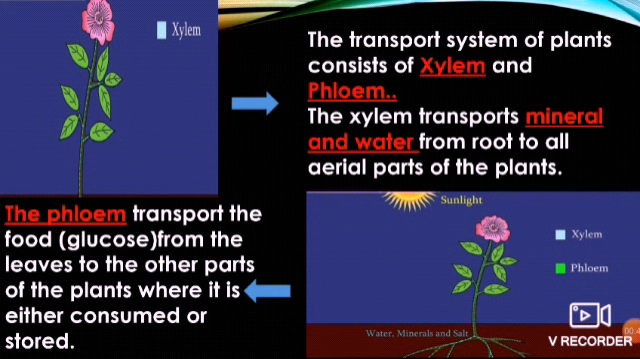So what the phloem is doing: once the food is formed with the help of photosynthesis, it supplies that food to all the parts of the plant. So that work is done by the phloem.